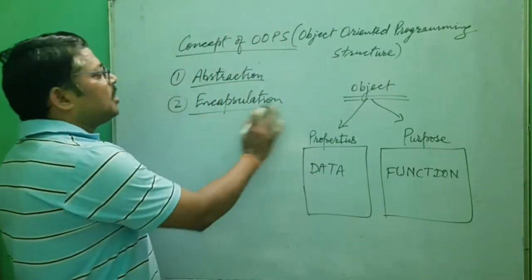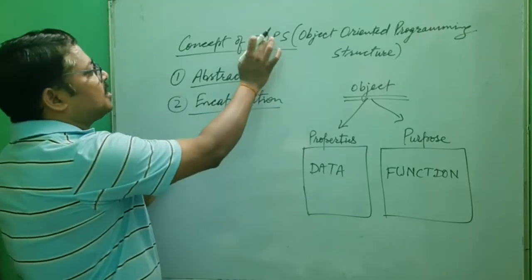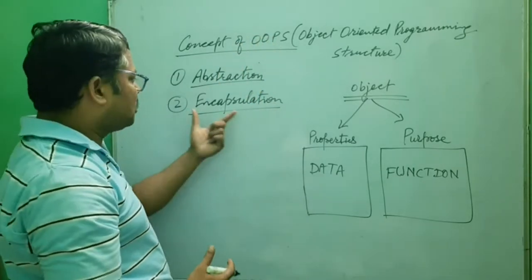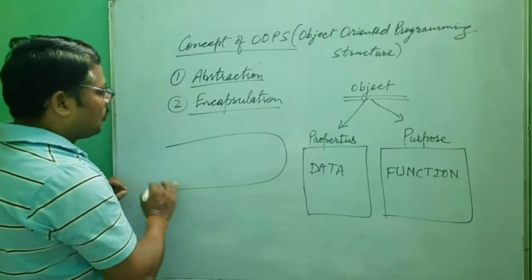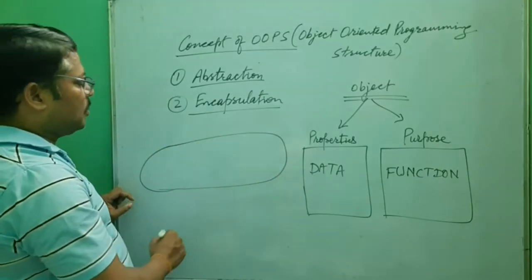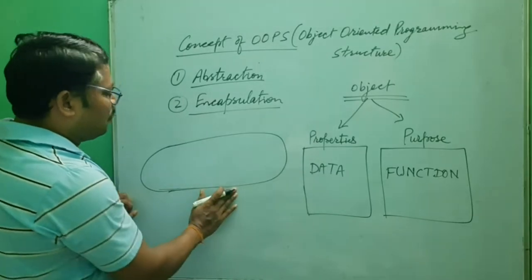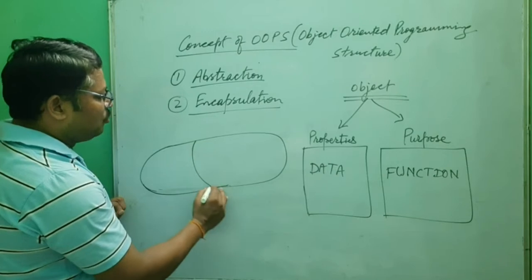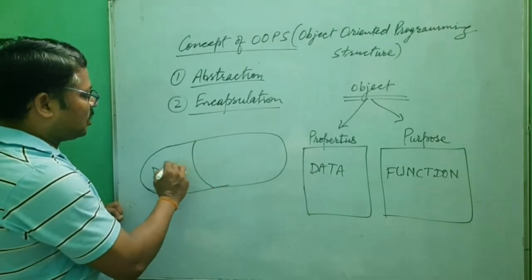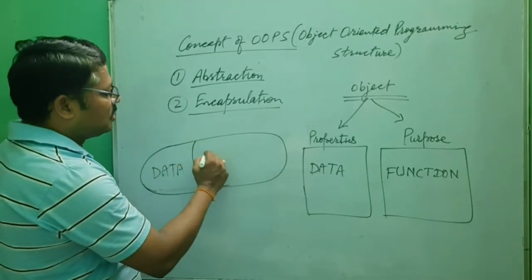When we come to encapsulation, when you follow the OOPS concept, you follow wrapping. This is the capsule I have made, a capsule-type shape, having two things. First thing is data, and second is functions or methods.